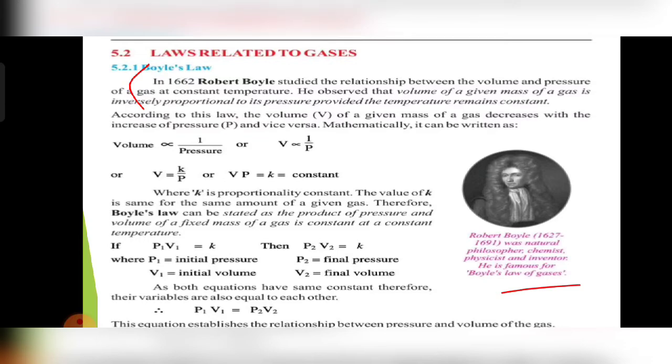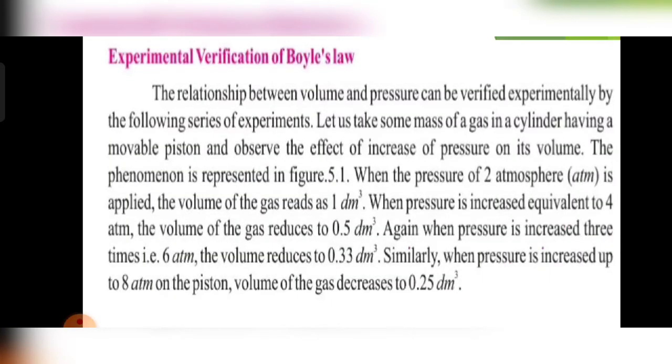And how can we verify it? Next is the experimental verification of Boyle's law. The relationship between volume and pressure can be verified experimentally by the following series of experiments.